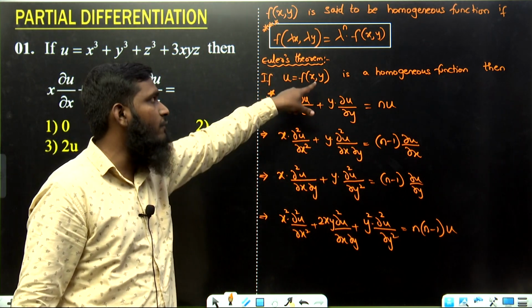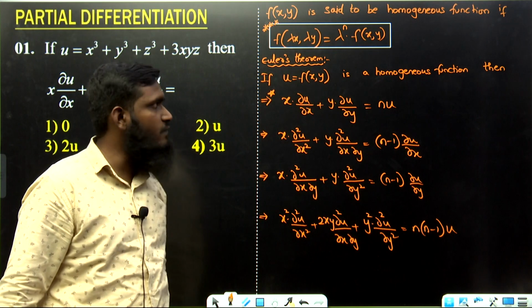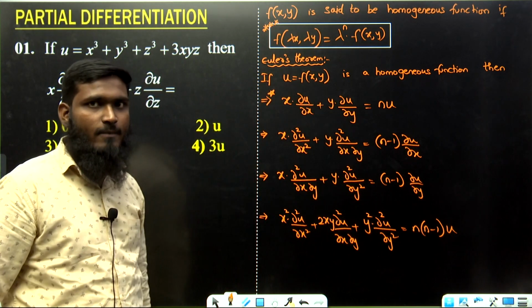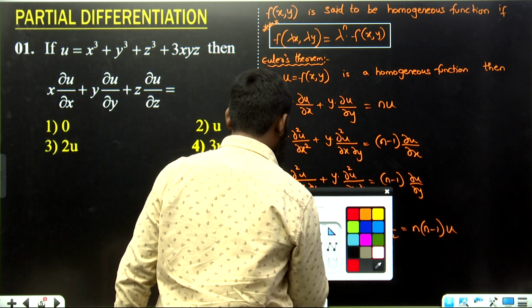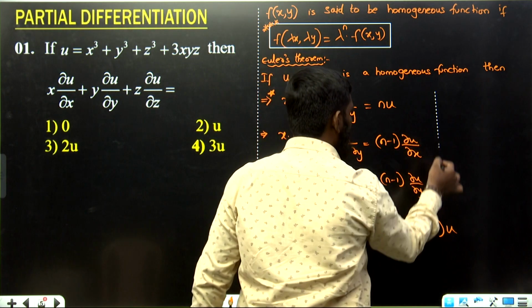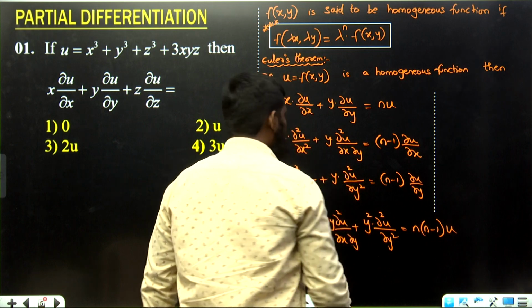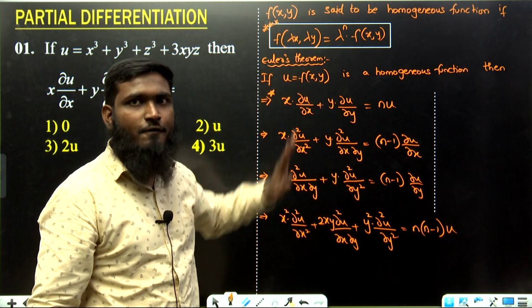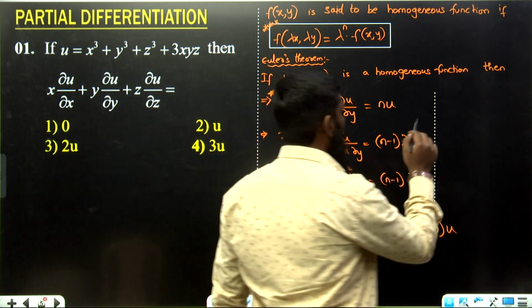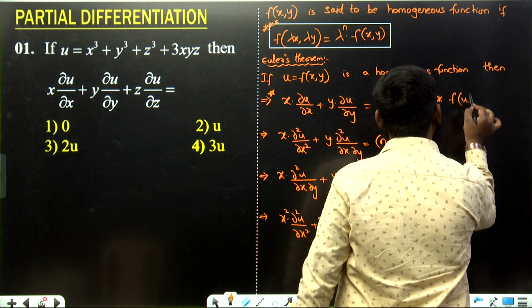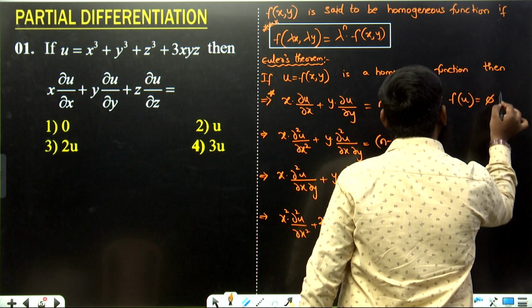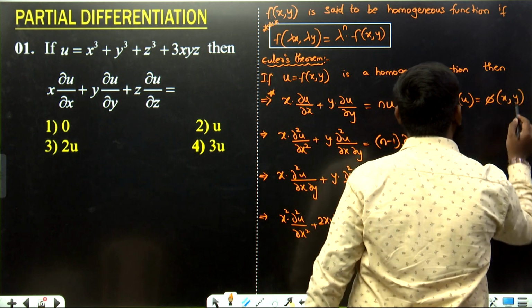If u is equal to f of x comma y is a homogeneous function, then we have these formulas. But one more important formula we have over here. In this we have taken u is equal to f of x comma y, but now if f of u is equal to phi of x comma y, this is also a homogeneous function.